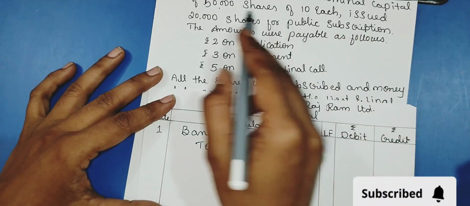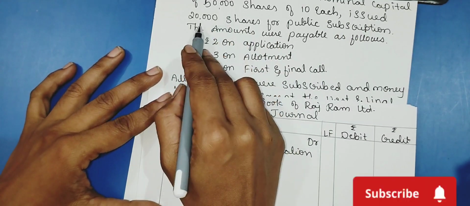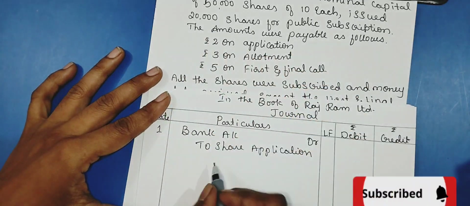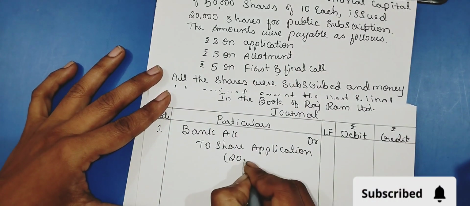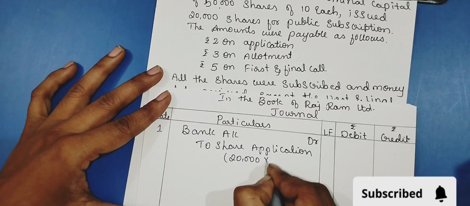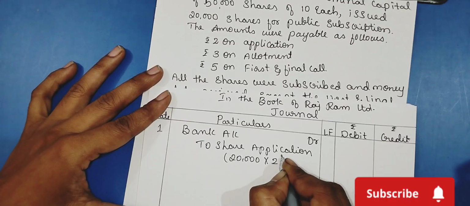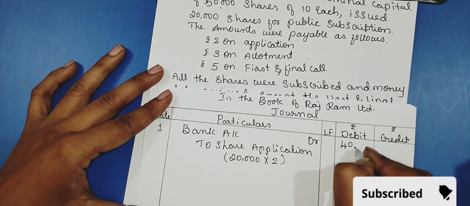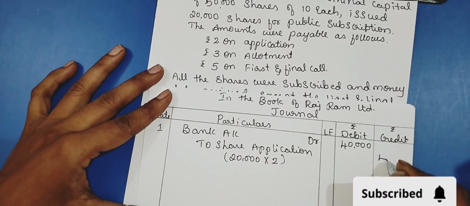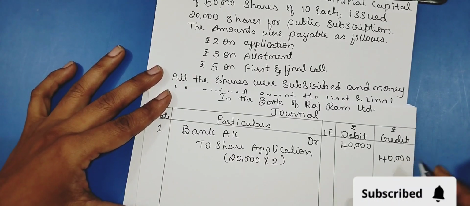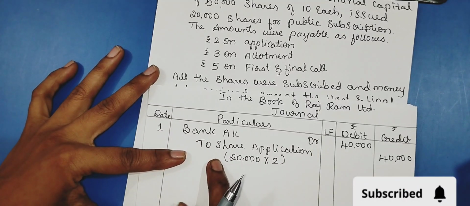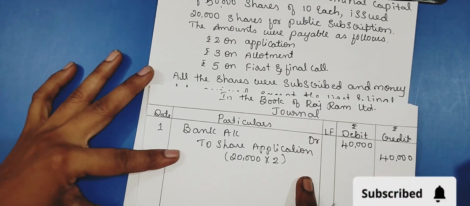Whatever we have issued, the part of nominal share is 20,000. This number of shares we are considering. 20,000 shares at rupees 2 each, right? So 20,000 into 2, 40,000. Through bank, application money is received and it is credited to the share application account.